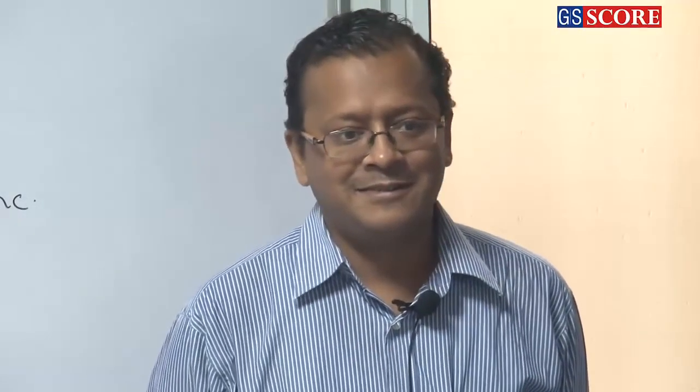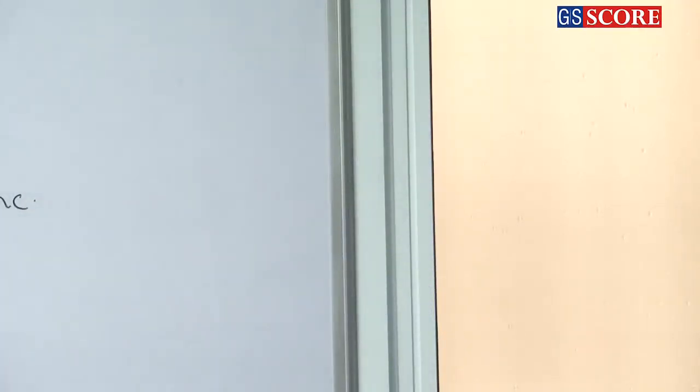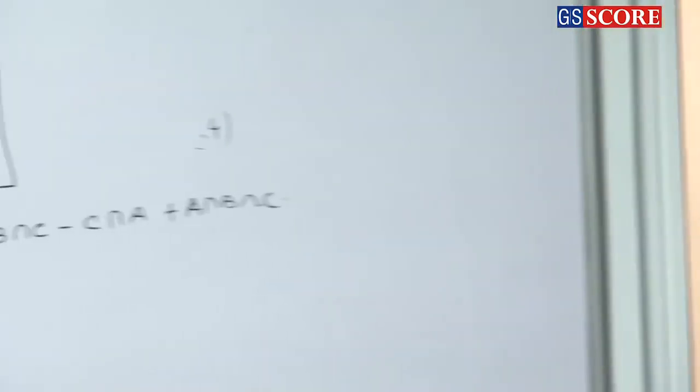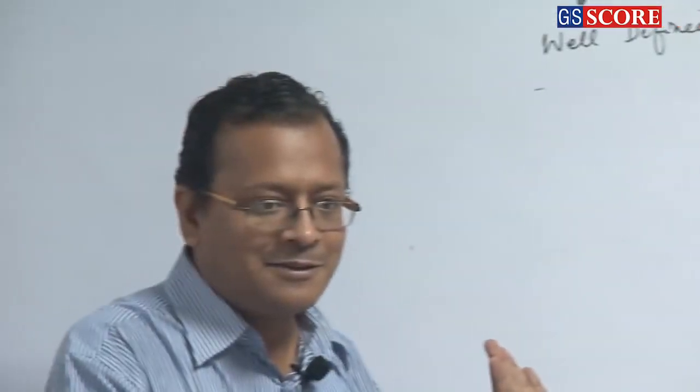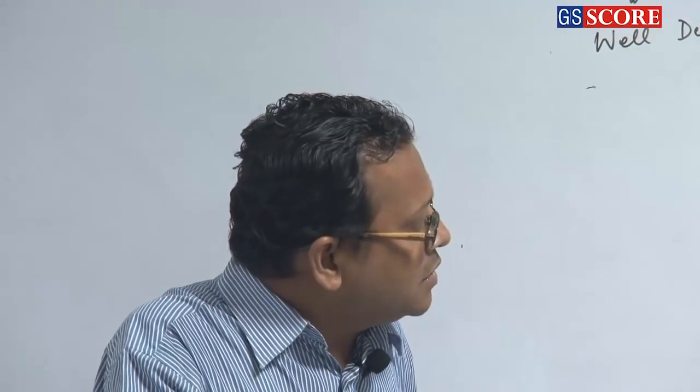Clear? So at most plus at least is the universe, the entire universe. That is true for anything in this world. At most plus at least is the entire universe. Okay?